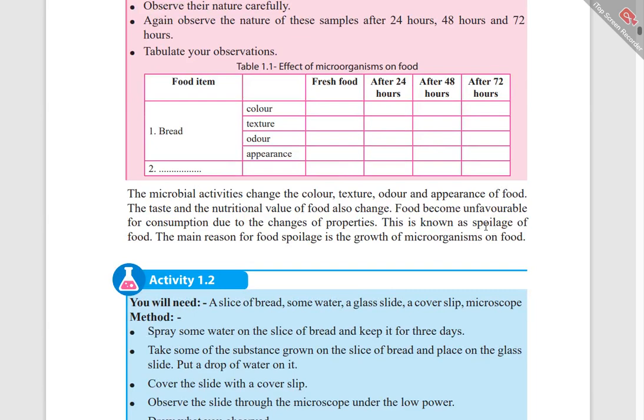This is known as spoilage of food. The main reason for food spoilage is the growth of microorganisms. Food spoilage is mainly due to microorganisms. Microorganisms occur in food and cause it to spoil.